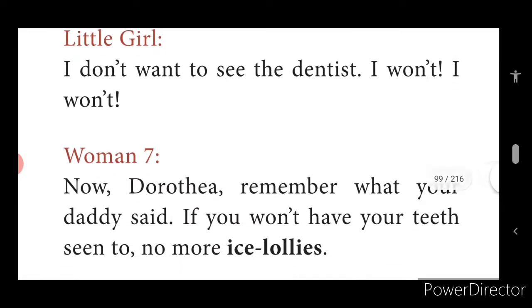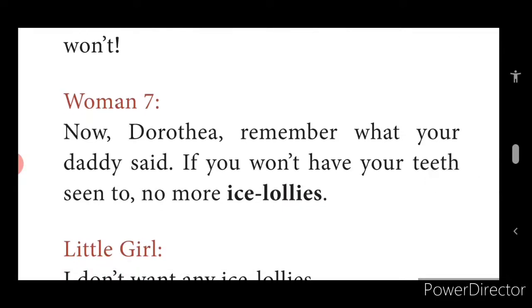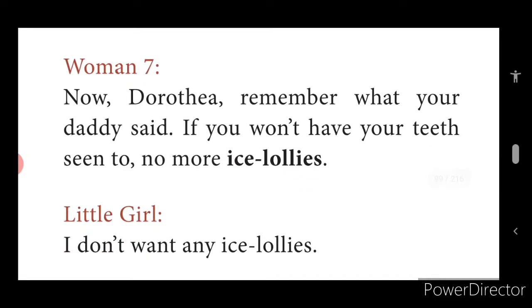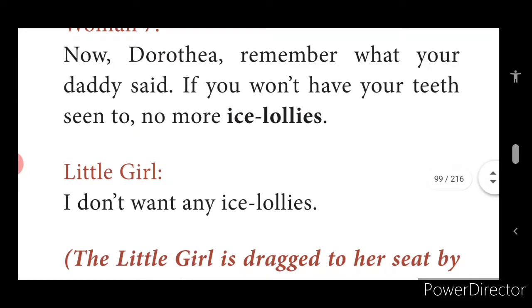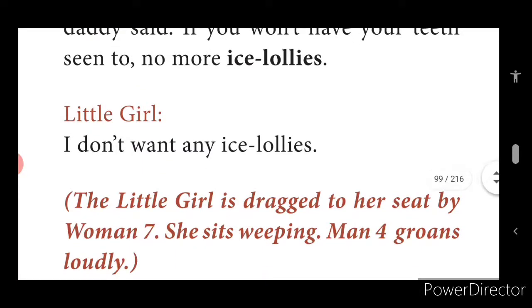Now here Dorata keeps shouting that she doesn't want to come inside. Woman 7: Now Dorata, remember what your daddy said. If you won't have your teeth seen too, no more icy lollies. I don't want any icy lollies. The little girl is dragged to her seat by woman 7. She sits weeping. Man 4 groans loudly.